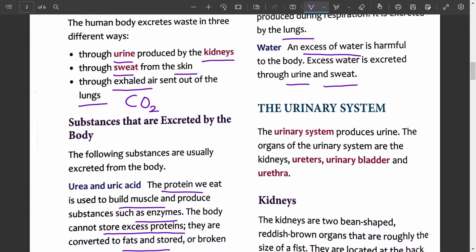Let us learn the urinary system. Urinary system means excretory system. The urinary system produces urine. The organs of the urinary system are the kidneys, the main organs, ureters, urinary bladder and urethra.